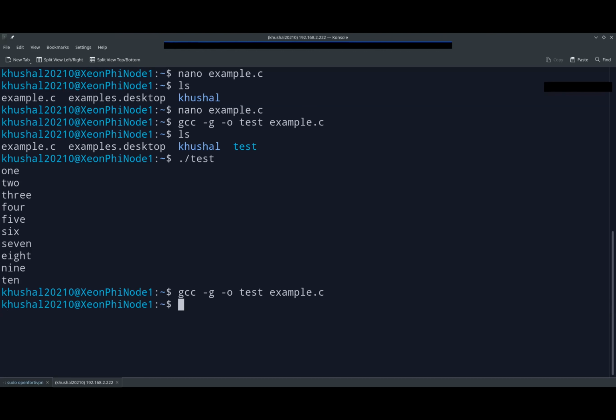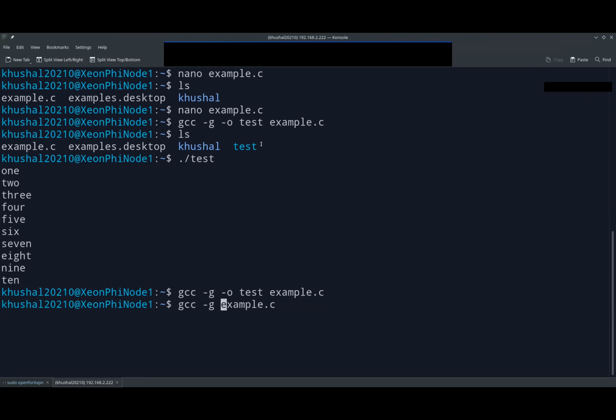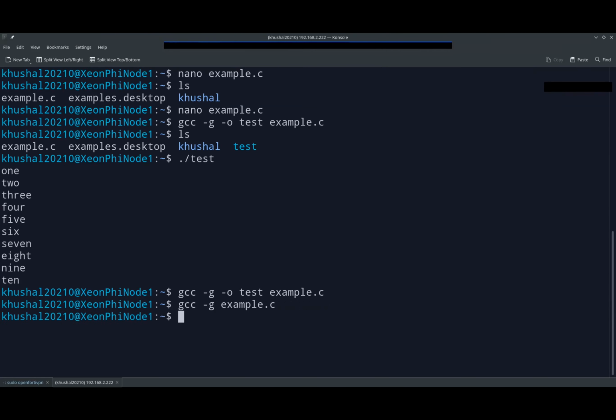Sir, if we directly write gcc example.c, then also it will give the same output, I think. Yeah, it will, but we just want to name the file what we are writing. Otherwise it will just generate a.out or something like that, right? Yes. So if you want to name it, that's why we use -o in the command. Okay, sir. Can you again tell what's the function of -g and -o?